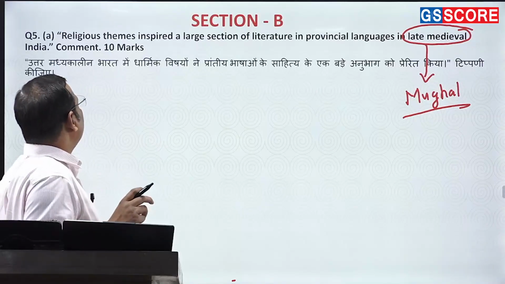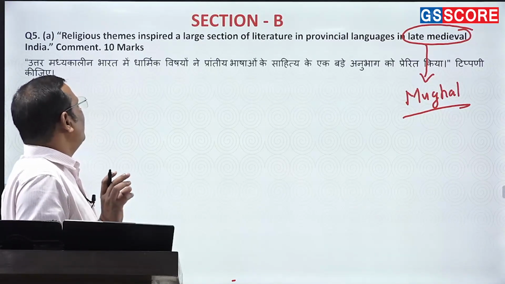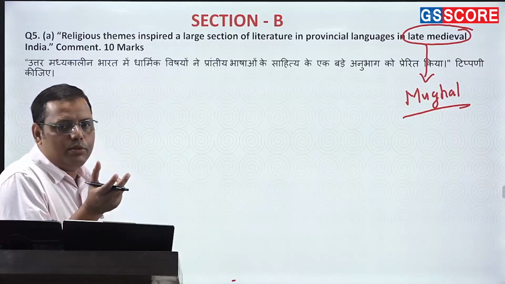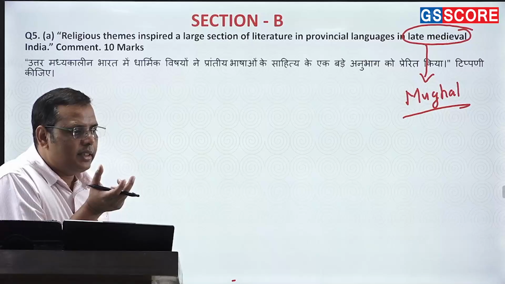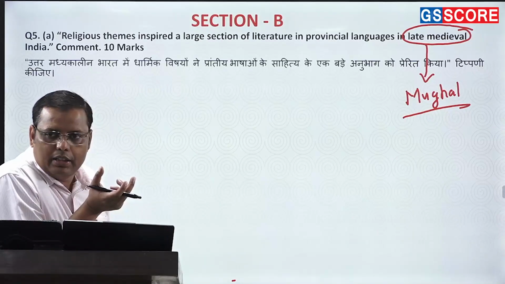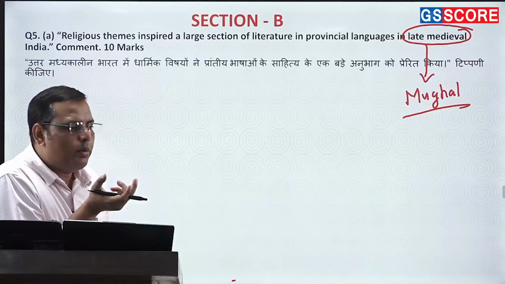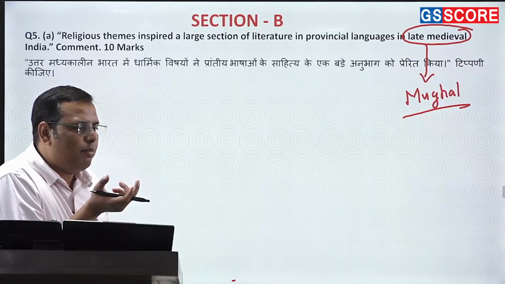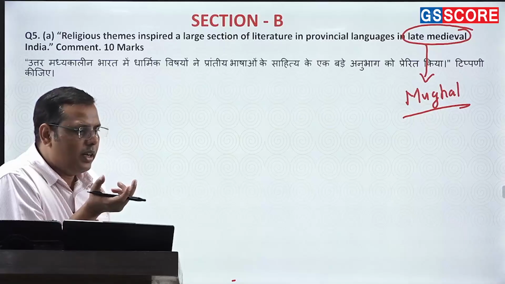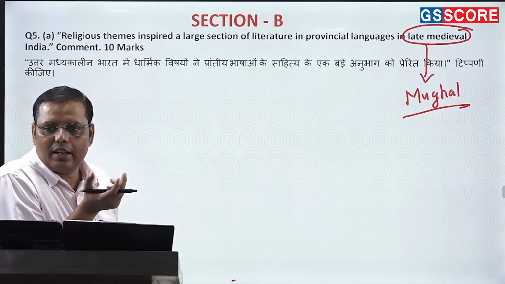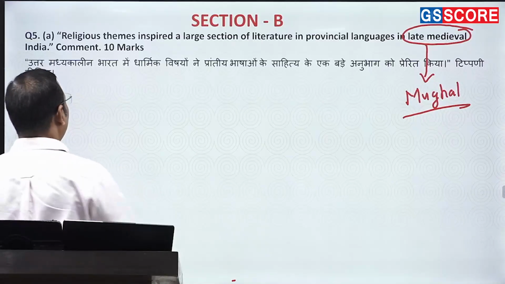Now the question is, religious themes inspired a large section of literature. So first of all, you need to understand what the religious themes are. One is the emergence of various sects under the Bhakti movement and Sufi movement. In the Bhakti movement there are some very important sects such as the Nanak Panthi, the Kabir Panthi, and the Tulsidas followers. So you need to write about the various religious themes.